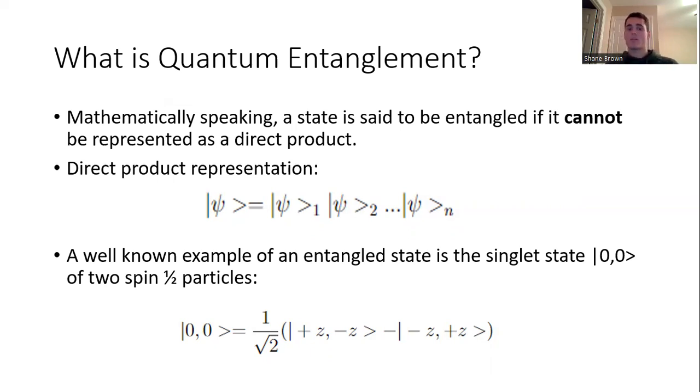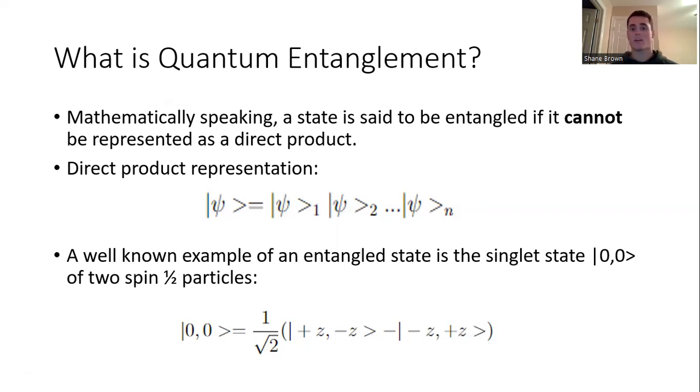If you can represent the entire state of the system, this ket vector here, as a product of the individual subsystems like this, that's a direct product representation, okay? So if you have a state that can't be represented in this form, we call that state entangled, okay?